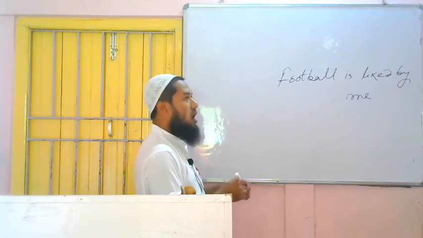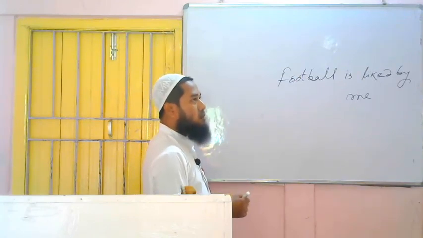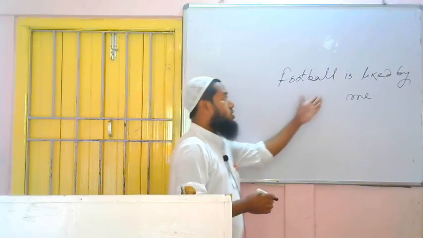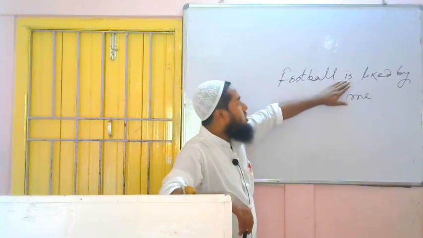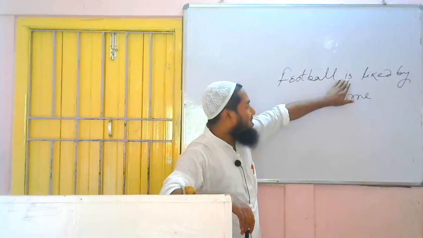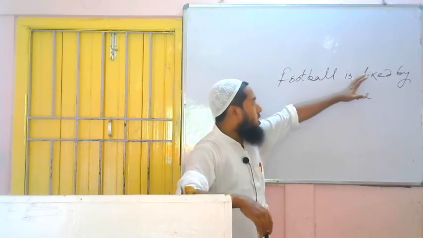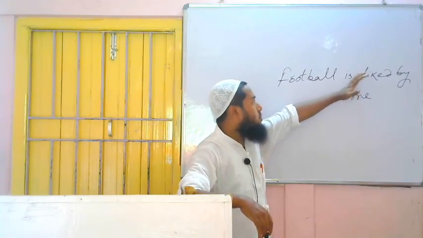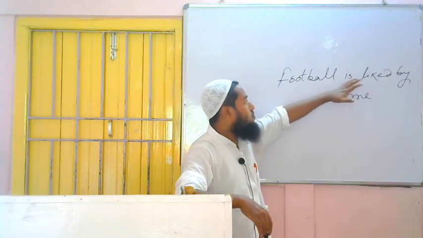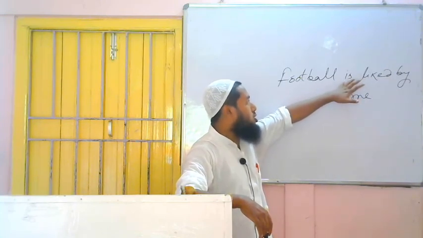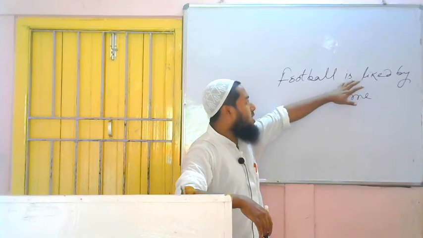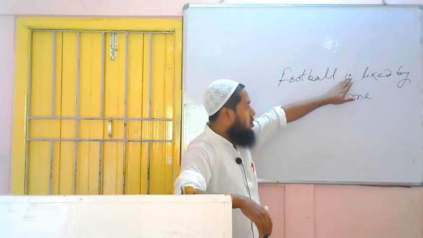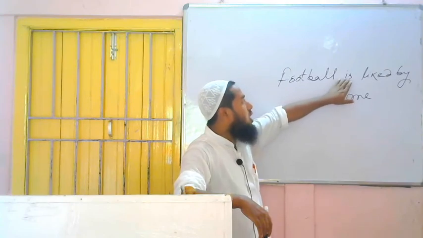So present indefinite tense, how to write? Subject plus verb 1 plus object. We have to identify the tense of the sentence first. So we have understood this is a sentence of present indefinite because is is there. And if it is present continuous, then being should be there. If it is present perfect, then has been. If it is past indefinite, then was. If it is past continuous, then was being or were being. If it is past perfect, then had been. If it is future, then shall be, will be. So nothing is there. Simply we have understood this is present indefinite tense because simply is is there.